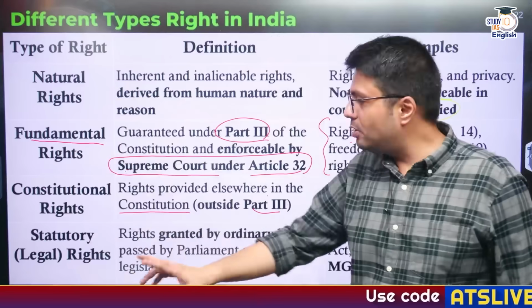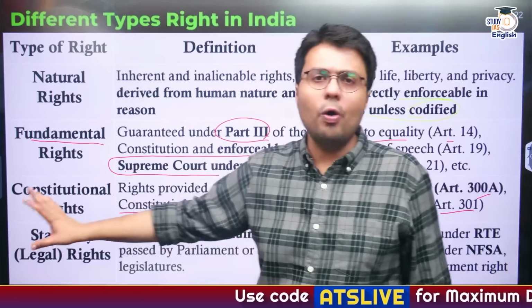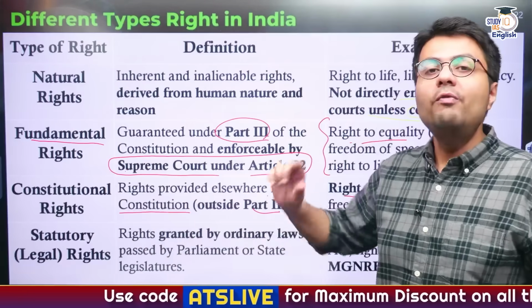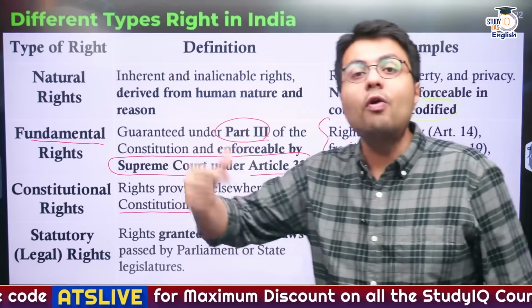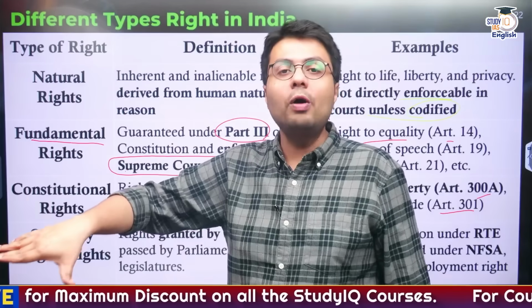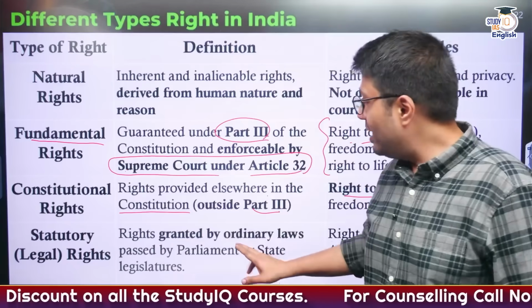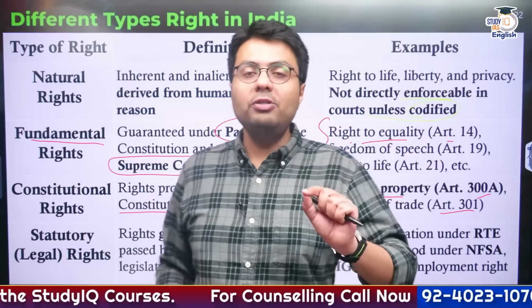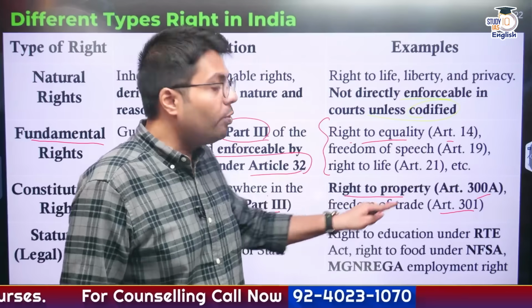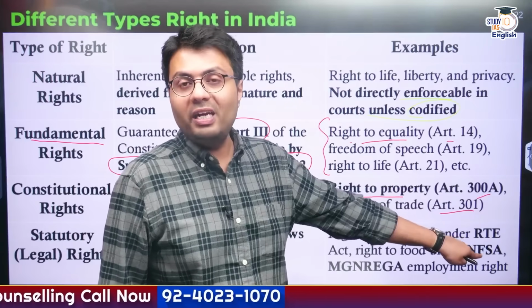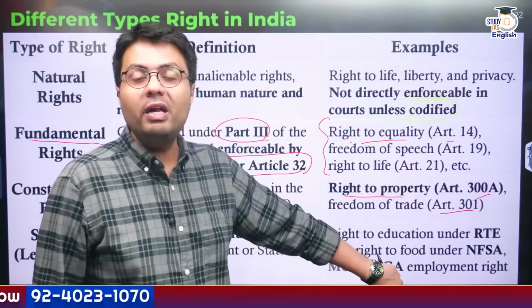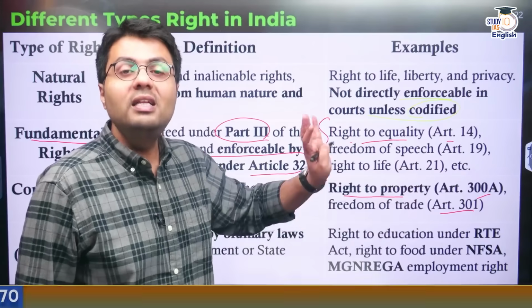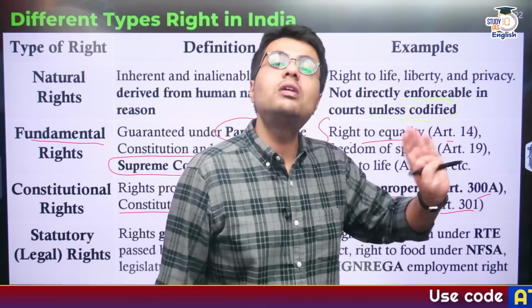And at the bottommost comes statutory right, also called legal right. These are rights which are provided to people based on a law passed in the Indian Parliament or by a state legislature. For example, the right to education, right to information, right to obtain food under the National Food Security Act, right to get employment under MGNREGA, all of these are examples of what? These are examples of legal right or statutory right.